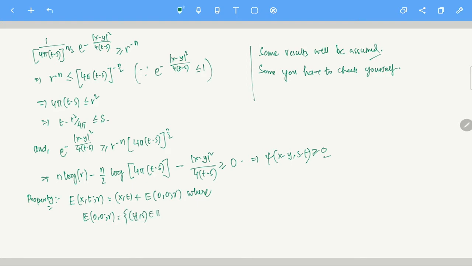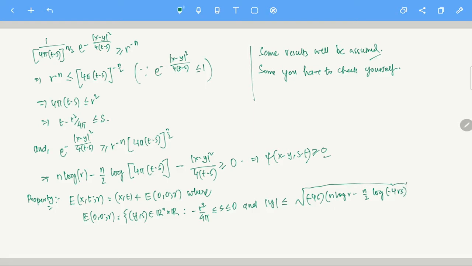the set of (y,s) in R^n cross R such that -r^2/(4π) ≤ s ≤ 0 and |y| ≤ sqrt(-4s (n log r - (n/2) log(-4π r s))).